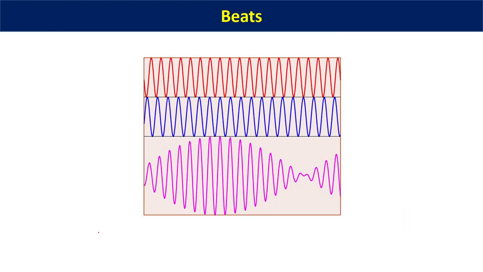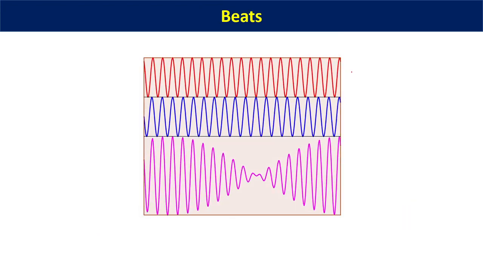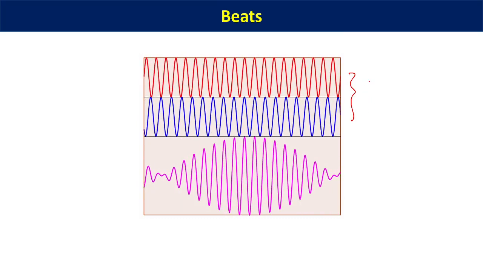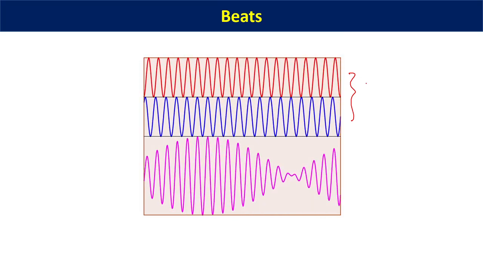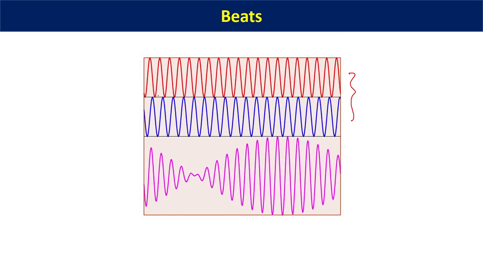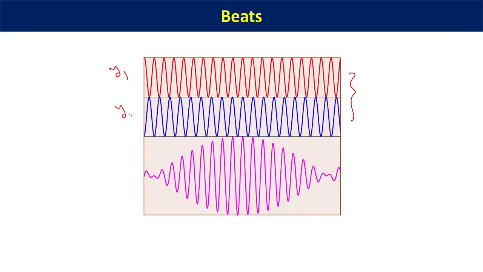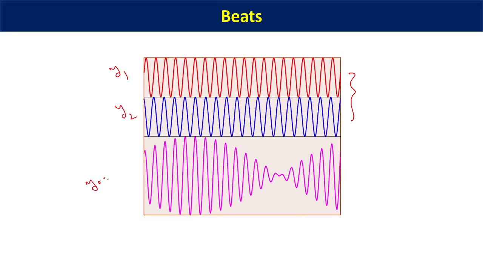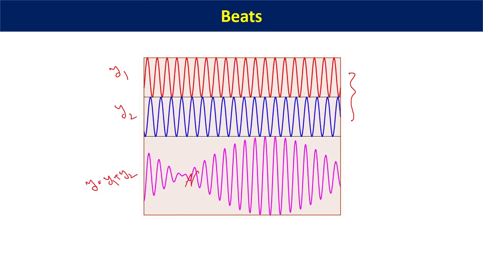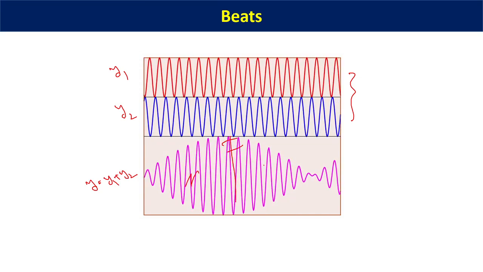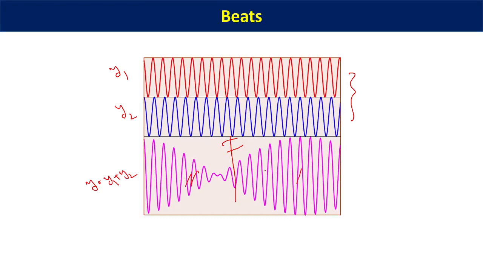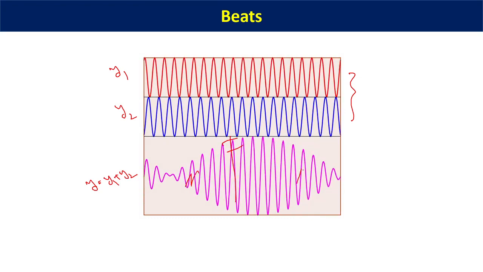And let us see it visually, how exactly it looks. Suppose there are two waves of slightly different frequencies. Suppose one is of 500 hertz, the second one is of 503 hertz. In that case, you see how exactly that superposition looks. This is y1, this is y2, and this is ultimately y, which is equal to y1 plus y2, and see how exactly things are getting formed. There is a minima over here, it goes to a maxima, and again reaches a minima. All right, so this is one beat, one single envelope-like structure.